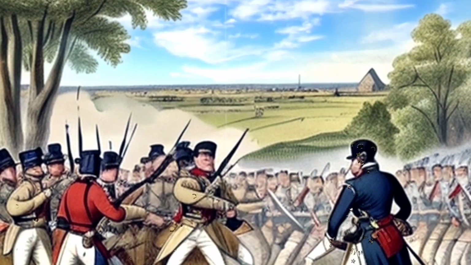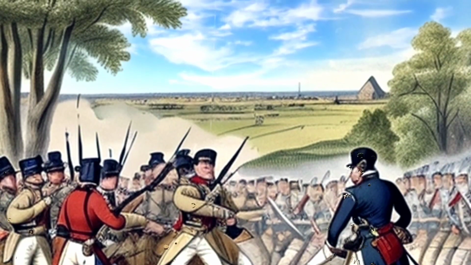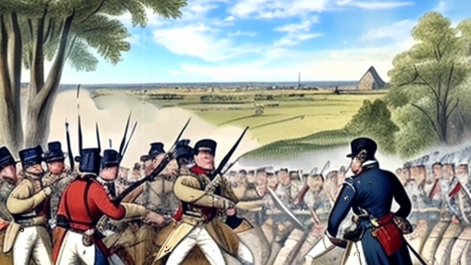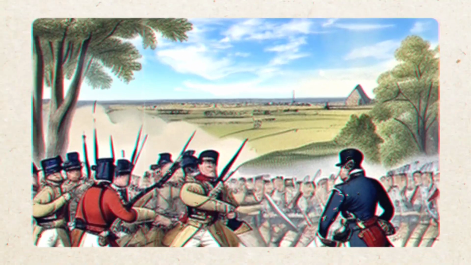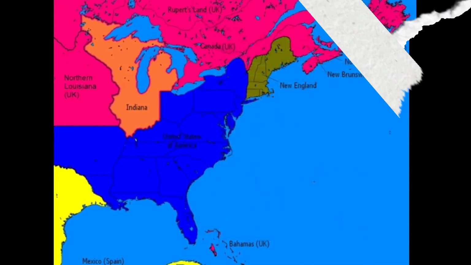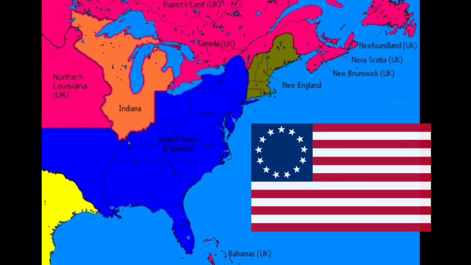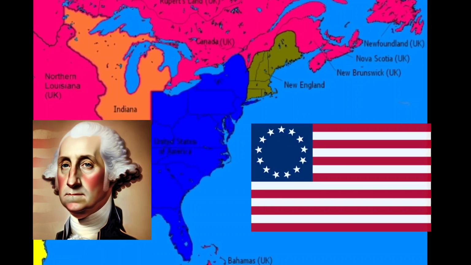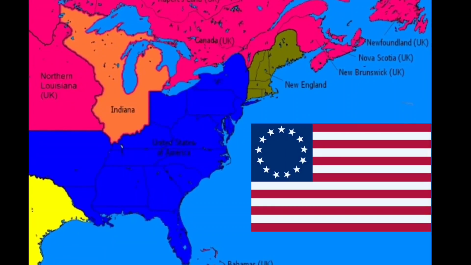Did you know that there was a war between the United States and the British Empire in 1812? Many people are unaware of this often overlooked conflict known as the War of 1812. After the American War of Independence, the 13 colonies established by Britain in America became independent and united to form the United States of America. George Washington became the first president of the United States.